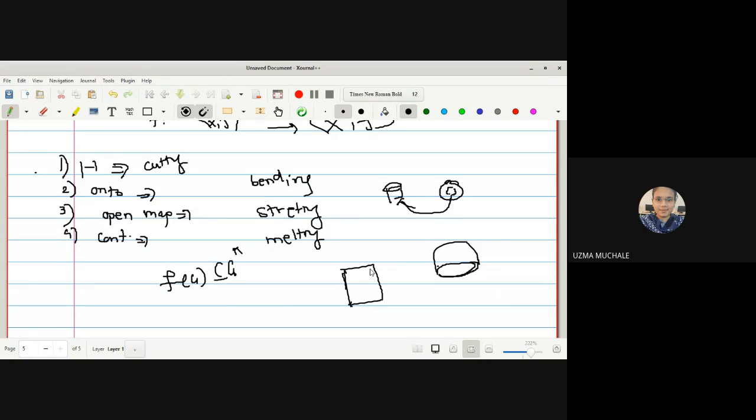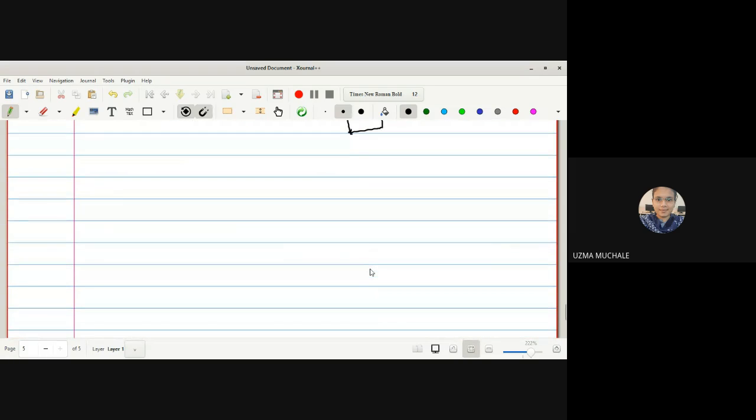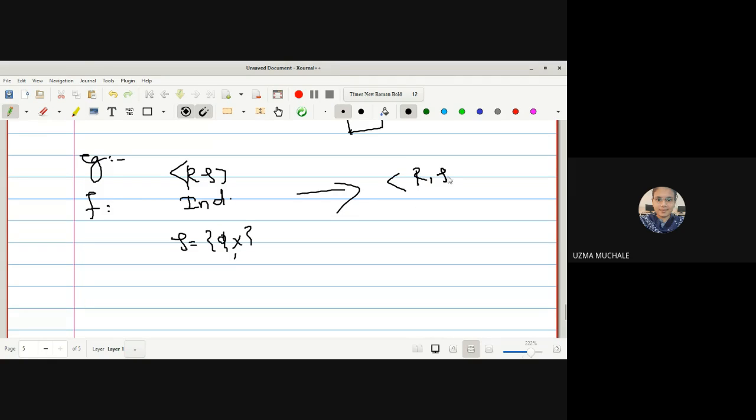Okay, just up to now we have seen the examples of homeomorphism. Now let us take one counter example of homeomorphism such that our mapping is from R with the indiscrete topology. What do you mean by indiscrete topology? It has only two open sets, phi and X. And f is a mapping from this indiscrete topology to a usual topology. Okay, this is not a homeomorphism, that I will show you.